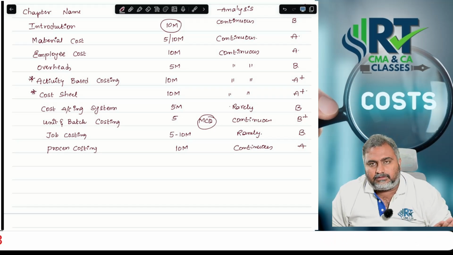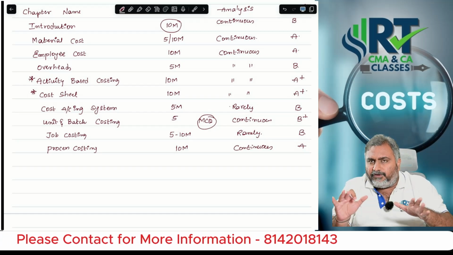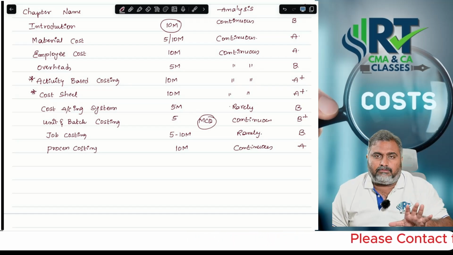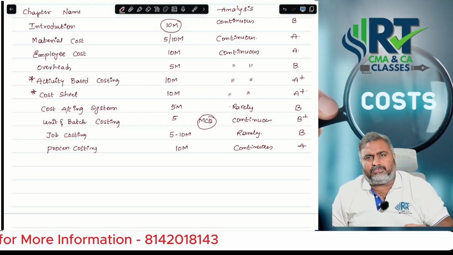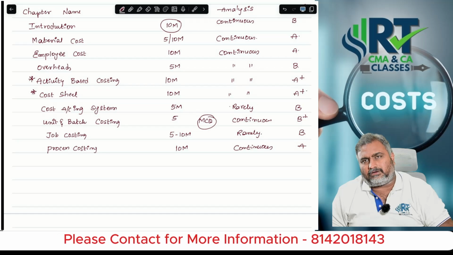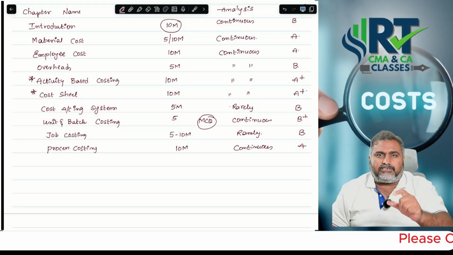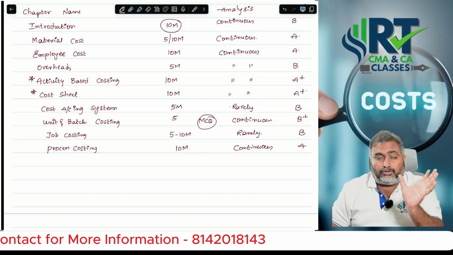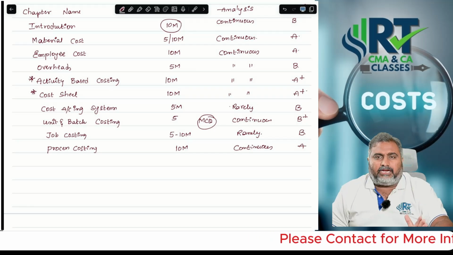The time will be killed. In terms of your preparation, you may feel comfortable with inter-process profit, no doubt. But while you are solving the problem in the examination, if you commit even one single mistake in any process account, it has an impact on the next process accounts. That's the reason, my dear students, focus while you are solving that question. Don't deviate. Concentrate on the question paper and your calculation part.